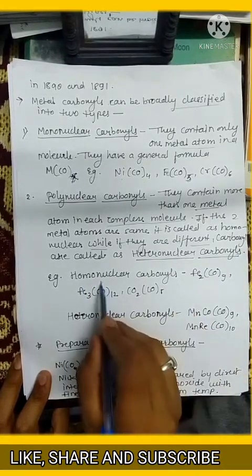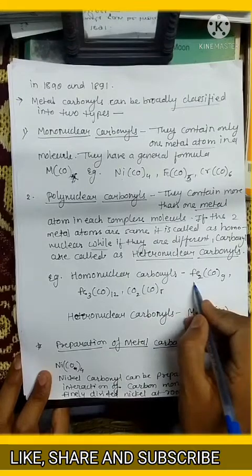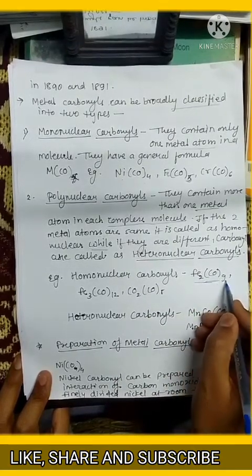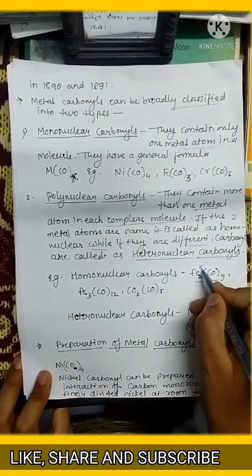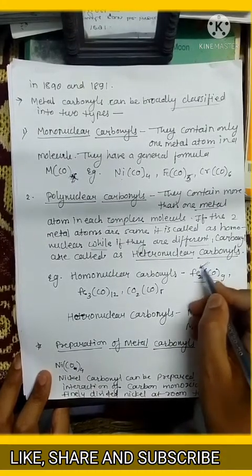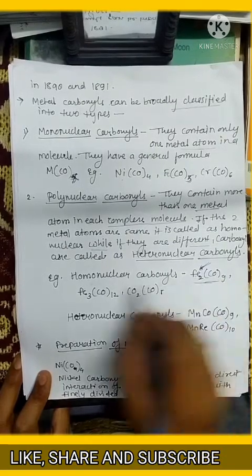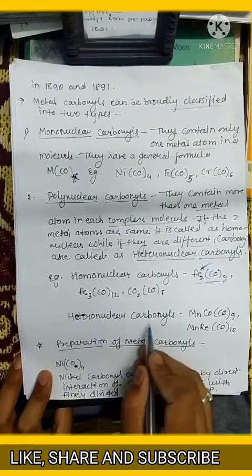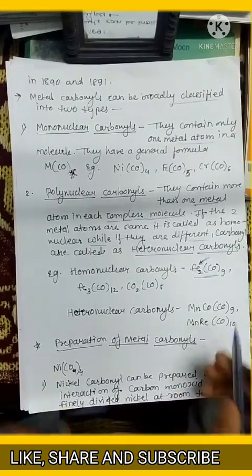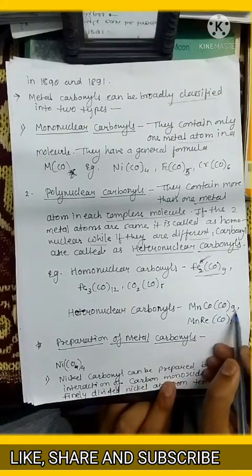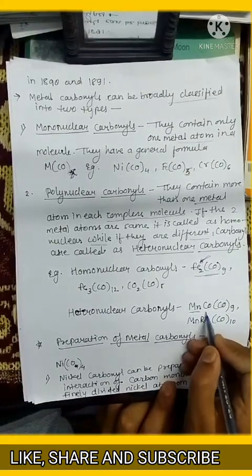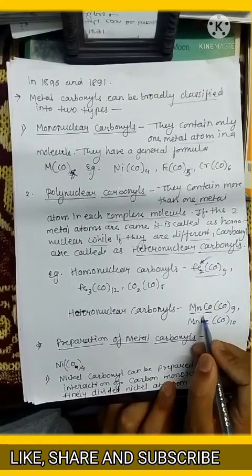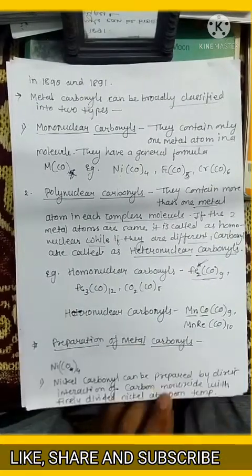So these are the examples of homonuclear carbonyl. Just see this example, Fe2(CO)9. In this example, both atoms are Fe, that's why it is known as a homonuclear metal carbonyl. Now see the example of heteronuclear carbonyl. Here we see MnRe(CO)10, two different metal atoms are present in this metal carbonyl. That's why it is an example of heteronuclear carbonyls.